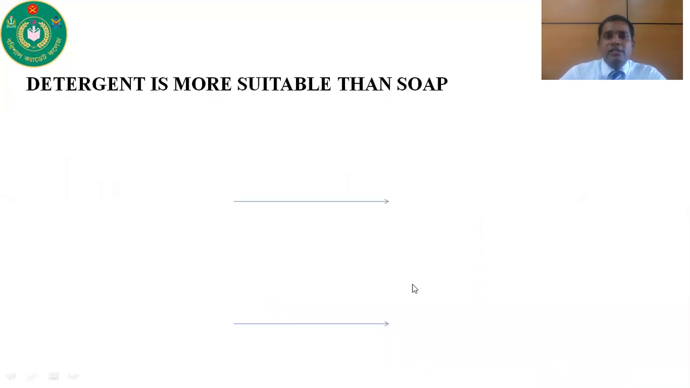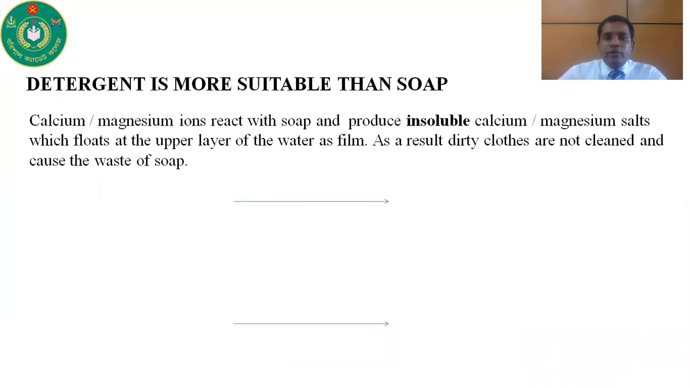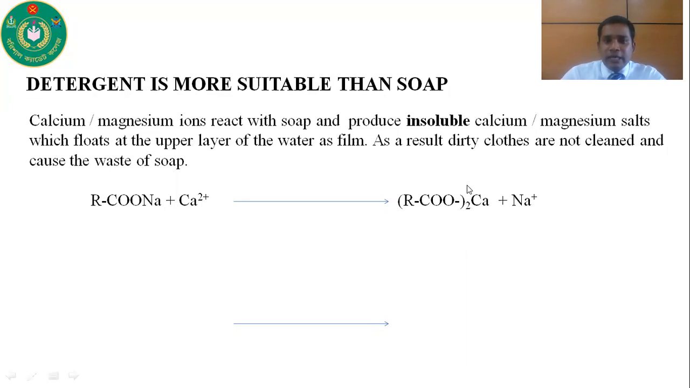So now, how is detergent more suitable than soap? Calcium or magnesium ions react with soap and produce insoluble calcium or magnesium salts. Here you can see soap. This is the example formula of soap. When soap reacts with calcium 2+, which is present in the water, we get insoluble calcium salt. This insoluble calcium salt floats at the upper layer of the water as a film. As a result, dirty clothes are not cleaned and it causes a waste of soap.